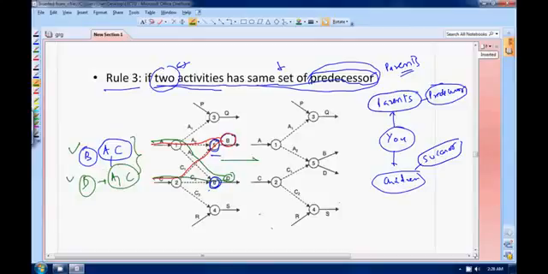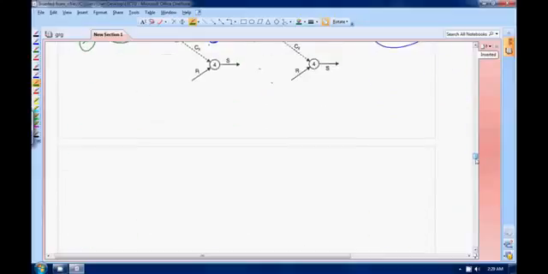So what you can do, you can transform this into one node. At center you can place a node and you can directly evolve B and D from it. Okay, this type of transformation can be made. I think you are able to understand. It is simple. If you have same set of parents, you can remove 2 of the dummy nodes and put a single node here. Is it okay? Moving on.